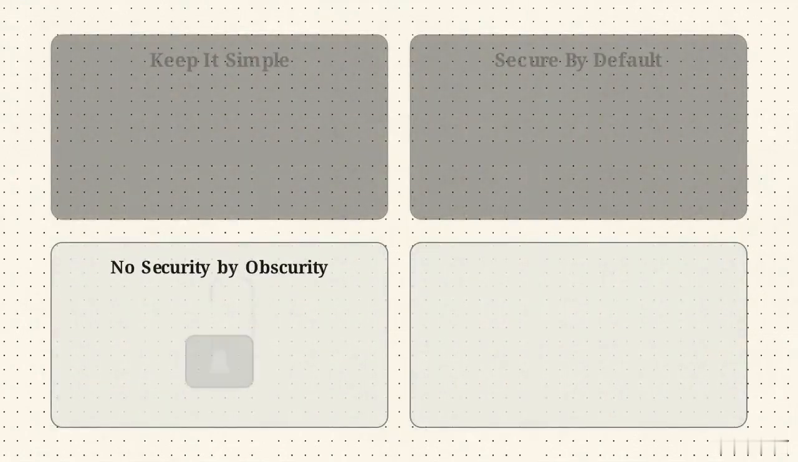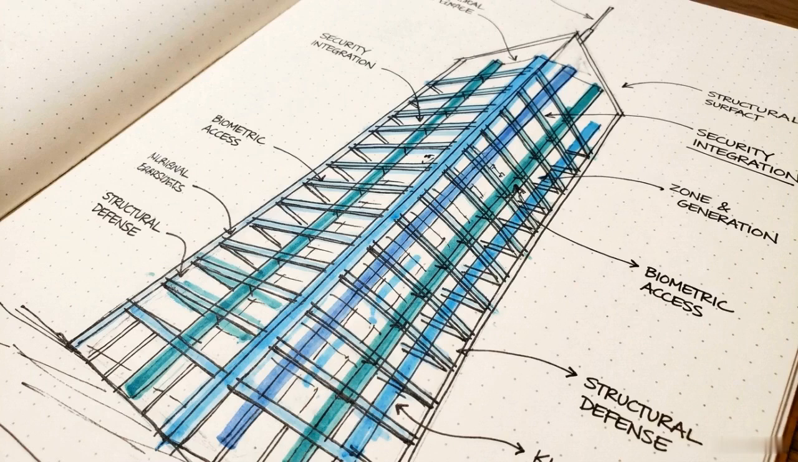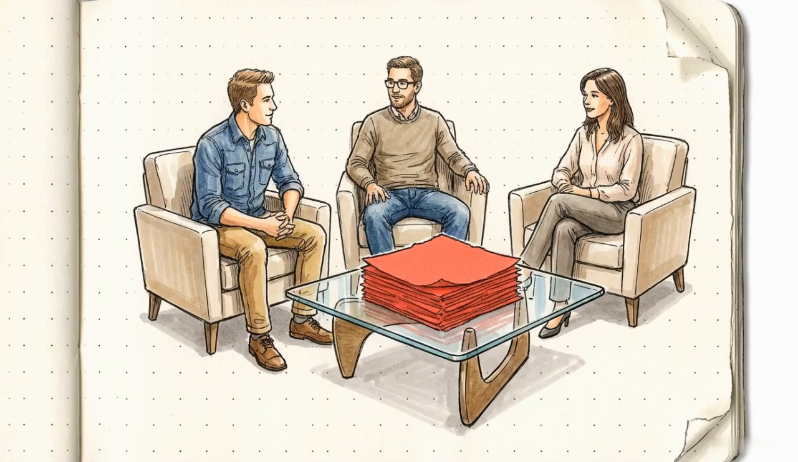Next is no security by obscurity, meaning if a hacker decompiles your app, your security shouldn't vanish. And finally, minimize attack surface, which means shutting down unused ports so attackers have fewer doors to try. Adopting these principles forces security to become a mandatory structural requirement, rather than an afterthought bolted onto the end of a sprint. The practical way AppSec professionals execute this is through threat modeling.